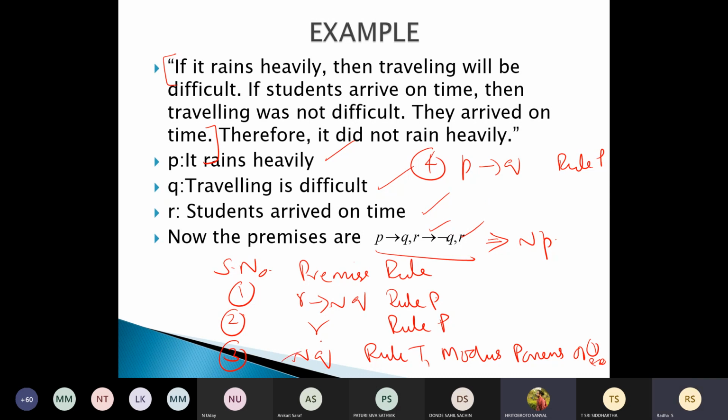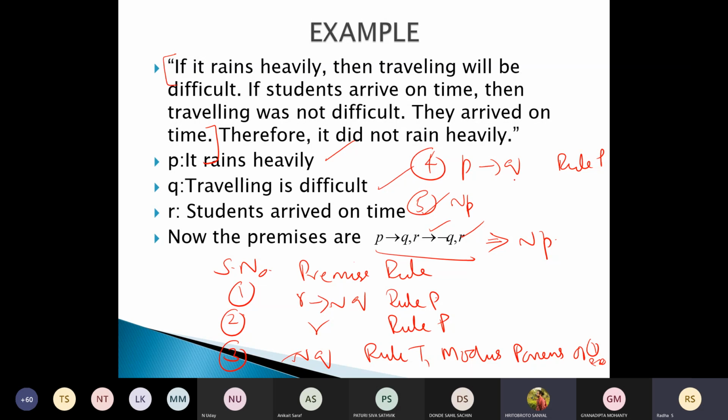How many times do I have to tell you? Not Q. So if you use it, what is the result? P tends to Q and not Q. If you use them, what will be the result? Not P. Okay.